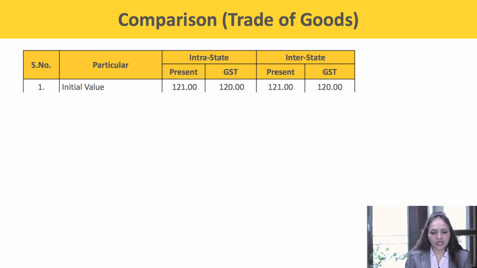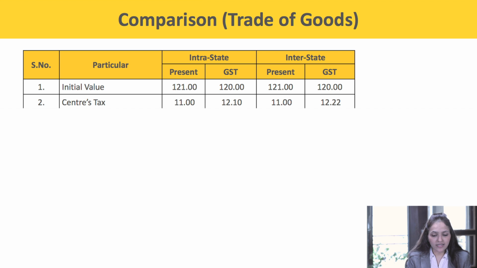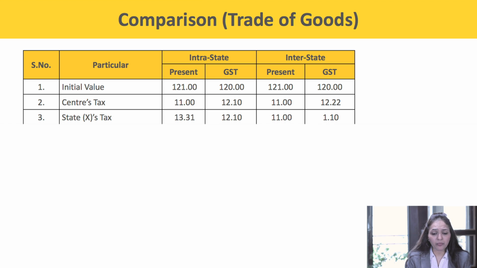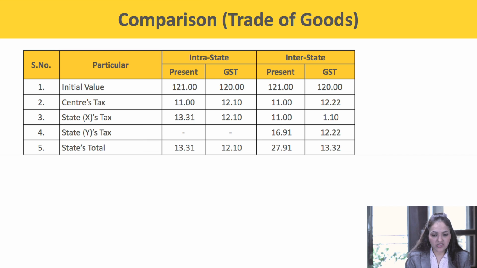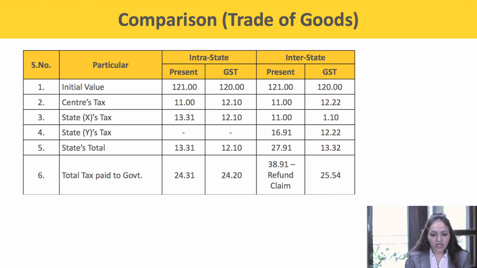Now let us have a look at a comparison. Initial value in the case of intrastate and interstate. In the present scenario, the initial value in the case of intrastate is 121, but in GST the initial value is 120. Center's tax is 11 in the present regime, but in GST it is 12.10. State tax is 13.31 in the present scenario, while in GST it is 12.10. So the state total turns out to 13.31 and 12.10. The total tax paid to the government in the present regime is 24.31, but in GST it is 24.20.